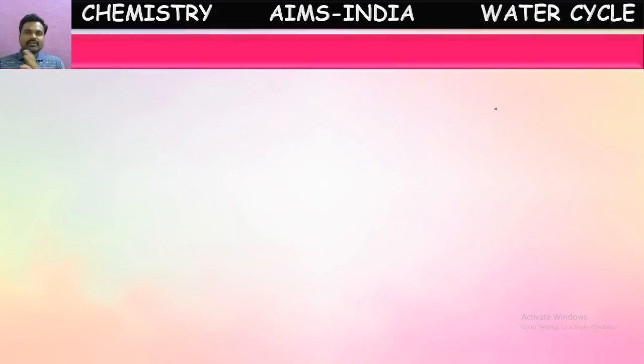These clouds will be moving from one place to another place because of wind. When they reach a cooler place, the water vapor present in the clouds condenses to form small droplets. These small droplets slowly become bigger and fall down to the earth in the form of rain. That falling down of these heavy droplets of water to the soil is called precipitation. So first evaporation and then condensation to form clouds, and then from the clouds precipitation to form rain.